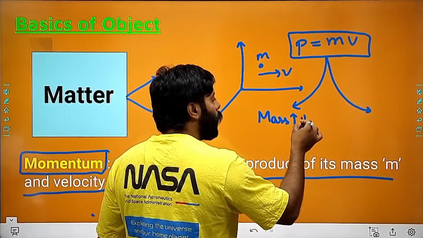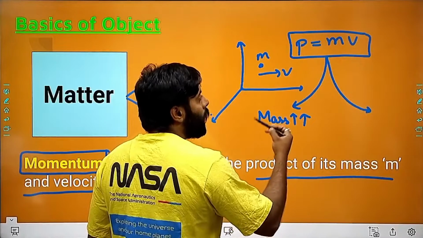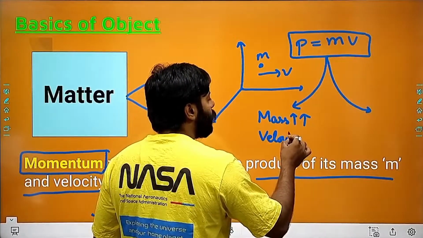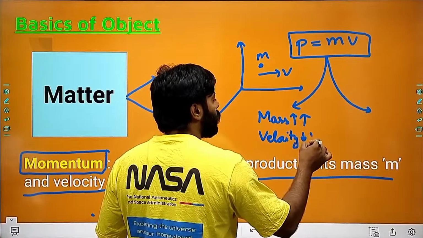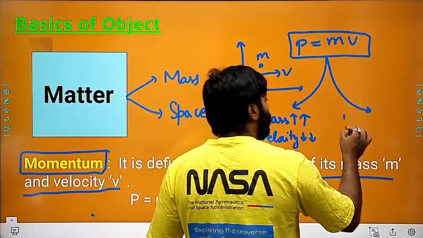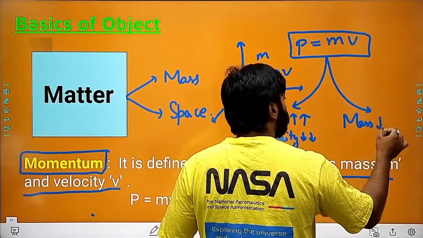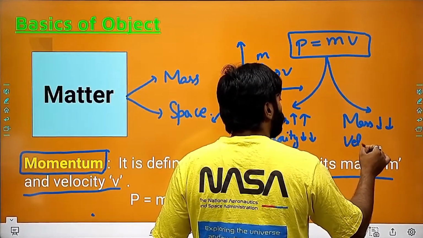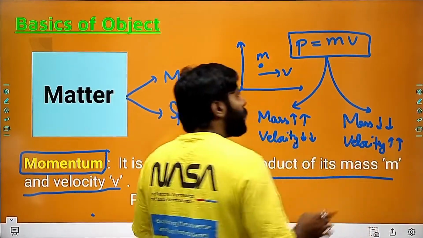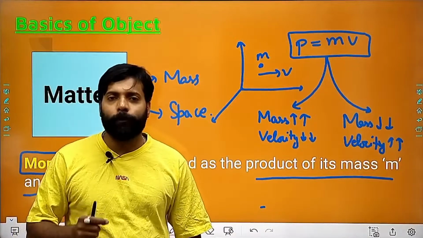If the object has more mass and the momentum is conserved, then it will have less velocity. And if the object has less mass, it will have more velocity, if I am considering the same momentum.